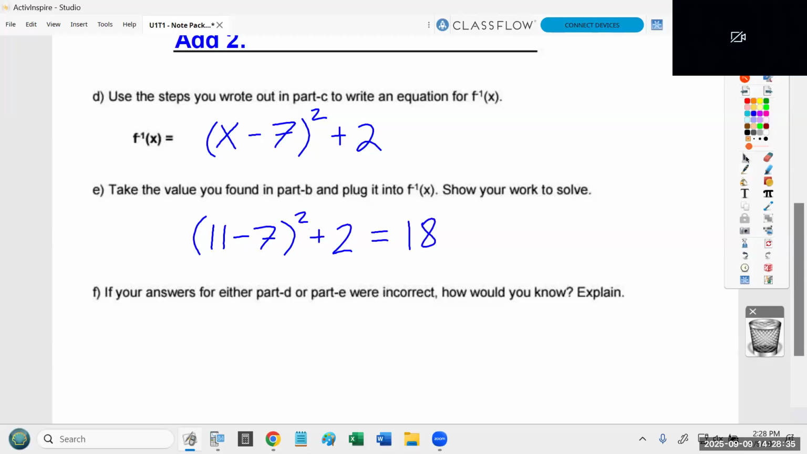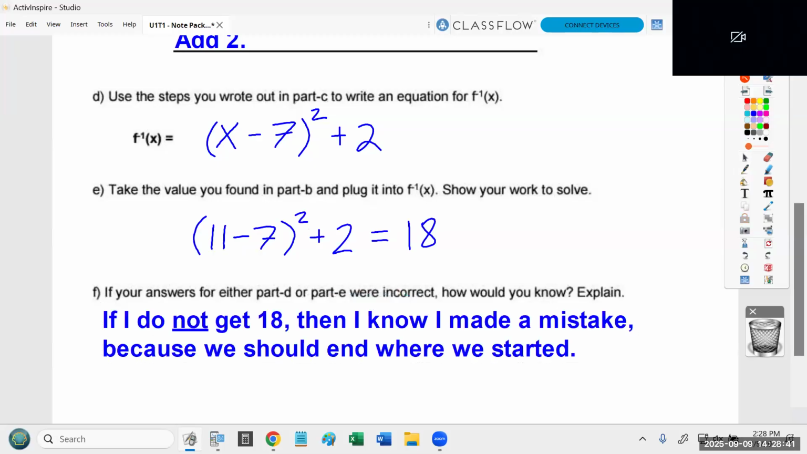So if my answers for either D or E were wrong, I would know if I don't get 18. We started with 18, it got us to 11. 11 should get us back to 18. So if you don't get back to 18 here, you know you messed up. Okay?